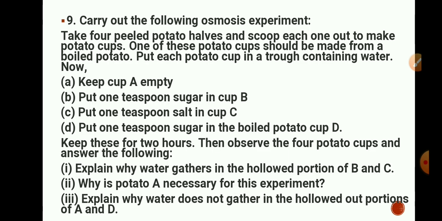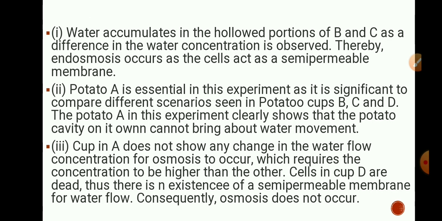Next question is, explain why water does not gather in the hollowed out portions of A and D. Now see, cup A does not show any change in water flow. For osmosis to occur, it requires the concentration to be higher on one side than the other. See, in A there is no difference in the concentration of water inside the cell and outside the cell of potato, and so no water accumulation.